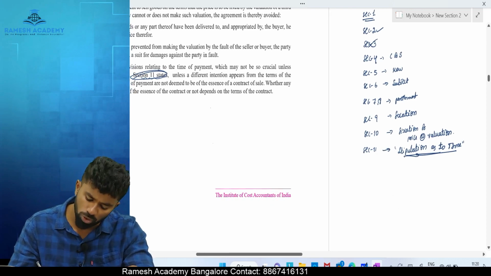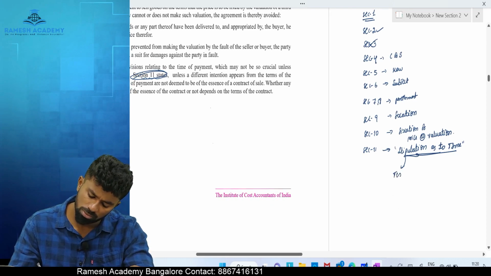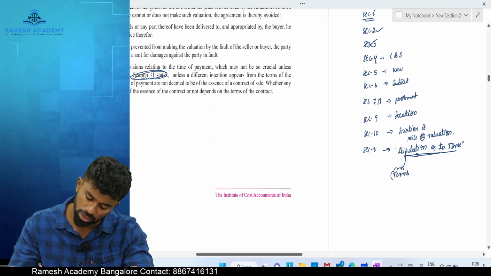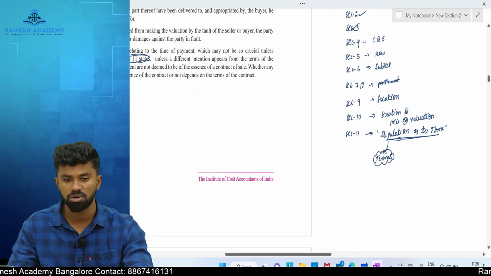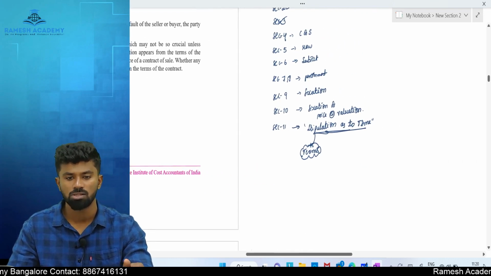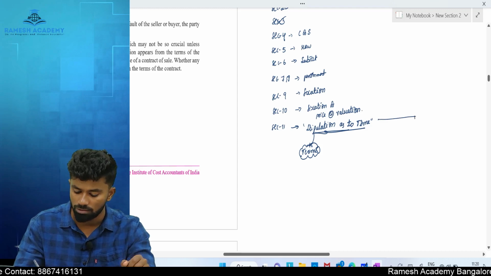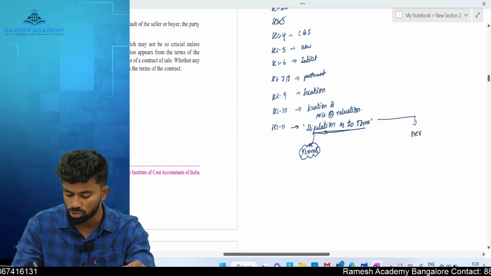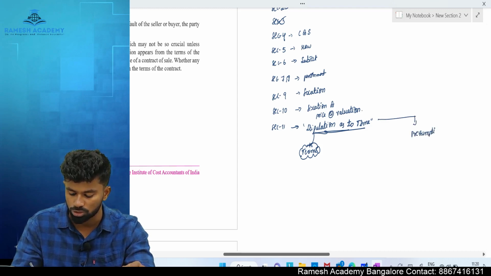What is a stipulation? Stipulations are nothing but terms in the contract. There is a presumption by law. Presumptions are assumptions.